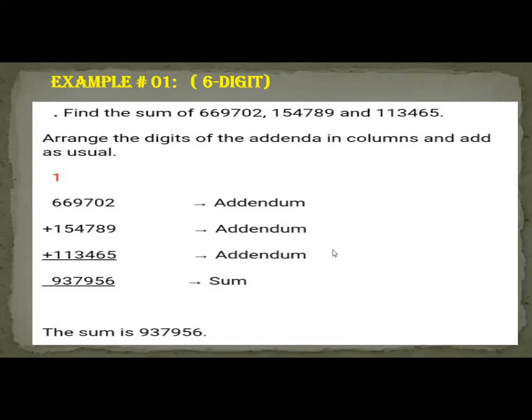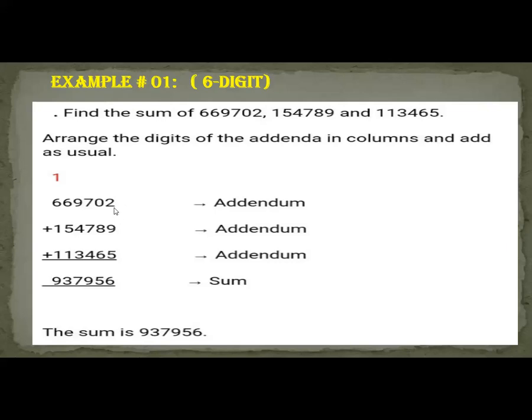This is vertical form and this question is given in horizontal form. To add or subtract, first of all, write it in vertical form in this way. First this one, then this, and then this. Got it? After that, start adding or subtracting from this side.